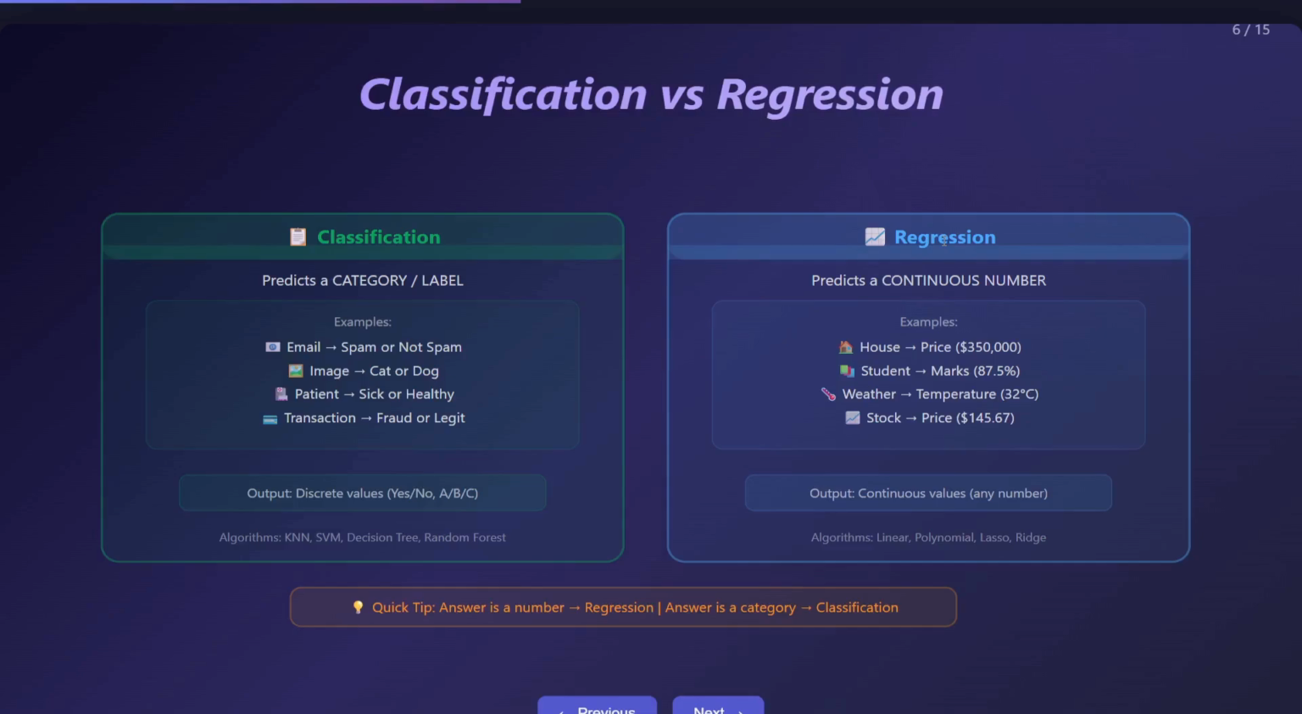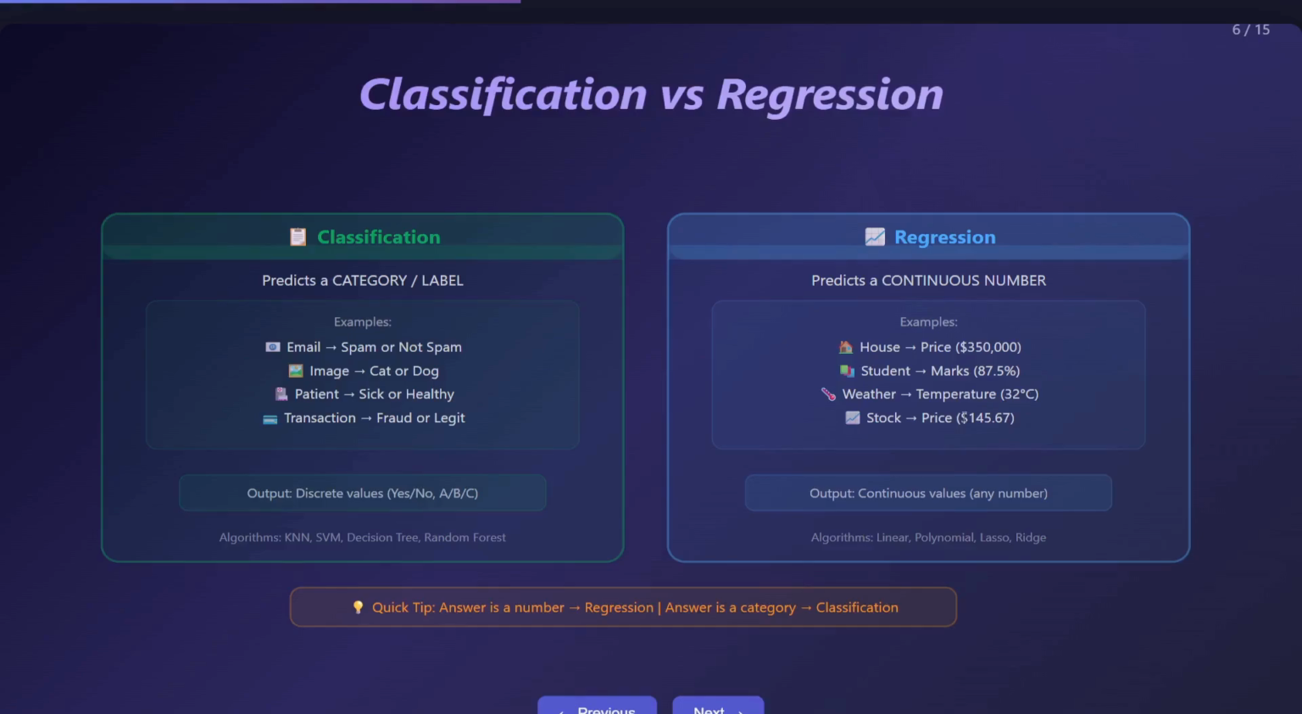What marks will a student get? That is again a number, like 80%, 85.5%. So that is called regression. Again, what is tomorrow's temperature? We are talking about regression only, because temperature we always say like 32 degree, 34 degree Celsius. So these are some examples of regression, and the algorithms we use under it are linear regression, polynomial, lasso, and so on.